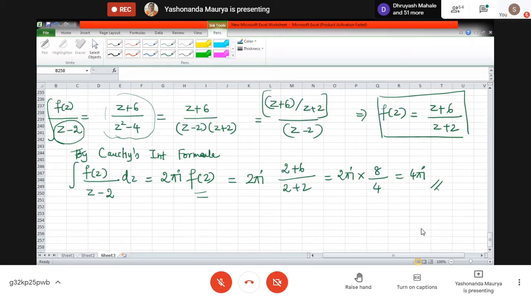Okay. Now on similar lines, the third subpart. What we have is that the curve C, given by mod of z plus 2 is equal to 1, encloses z equal to minus 2.